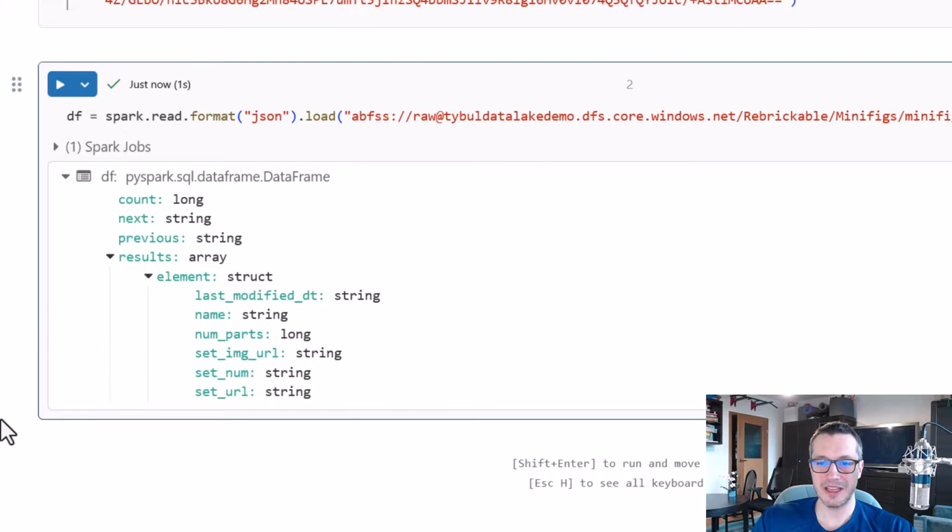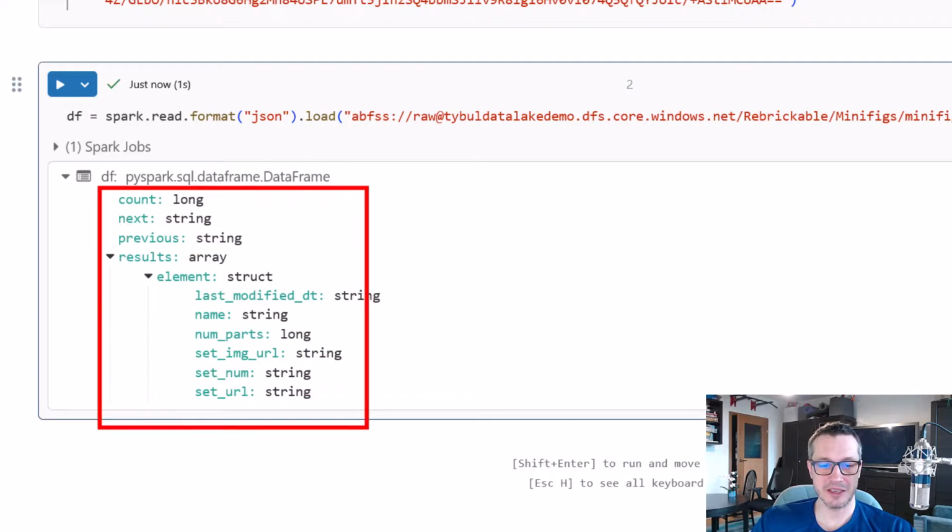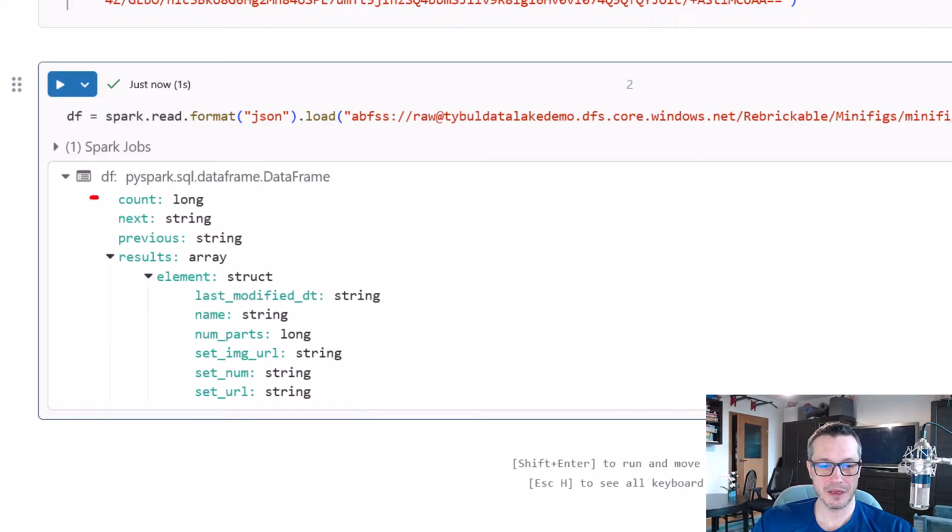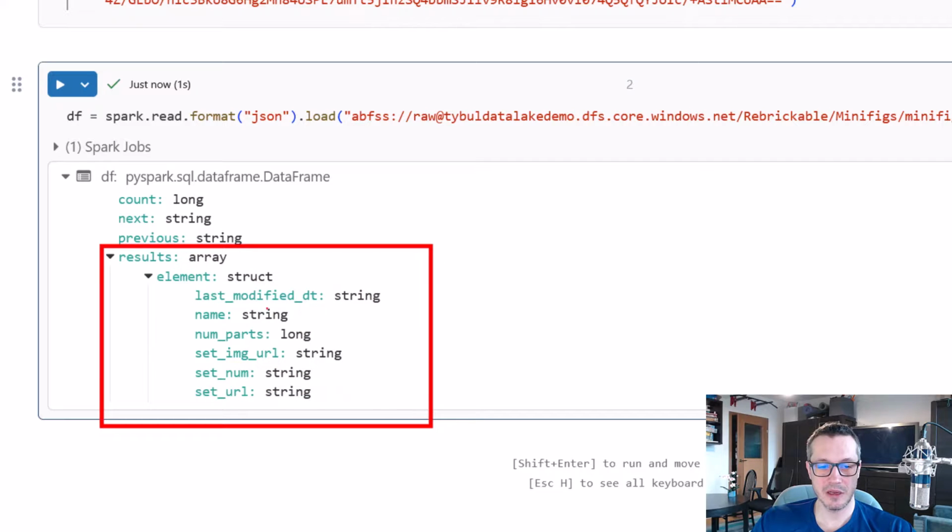So Databricks was able to go to this JSON file located in a data lake. It detected its structure, that it has this current, next, and previous fields, and then it has an array of something called a struct.